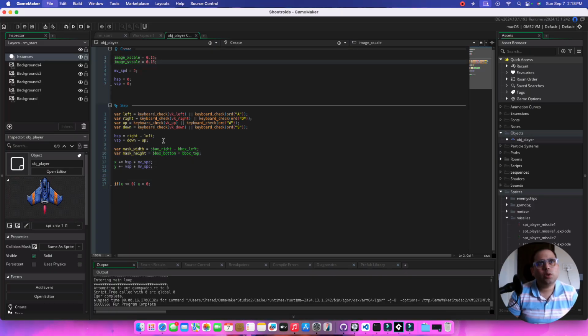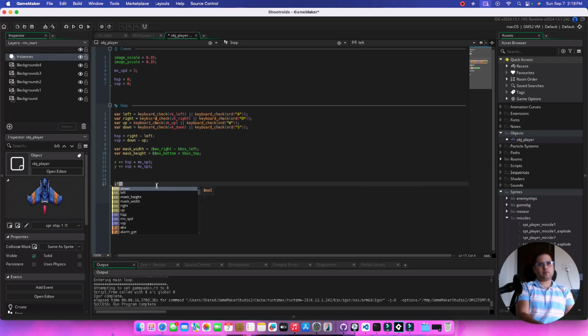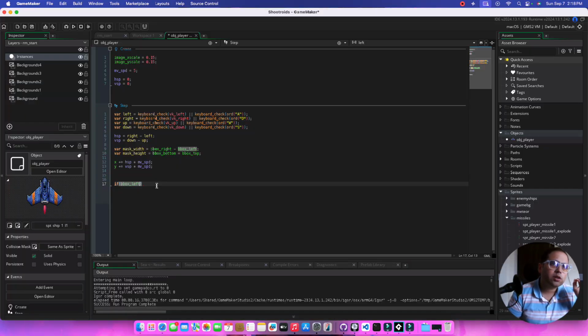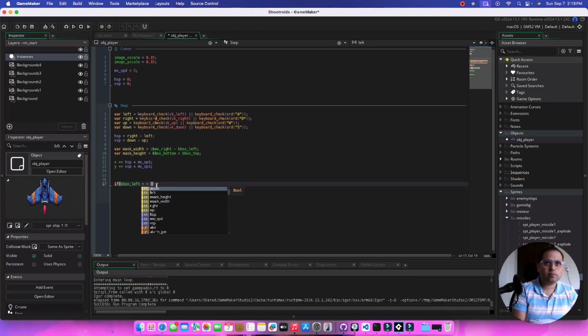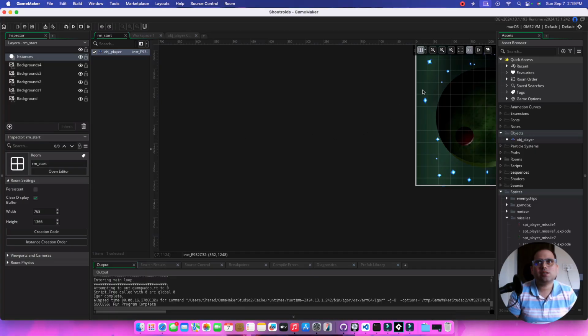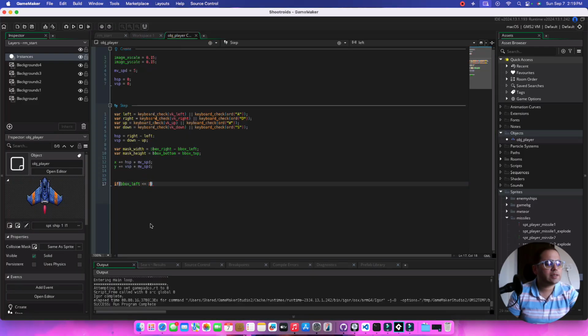At this point we can change this. We can say if bbox_left, if we are traveling left, if the bbox_left is less than 0, because in a game this is the 0, anything like this line out here is 0, then we should stop moving at all.